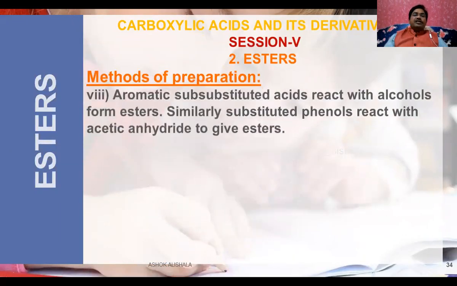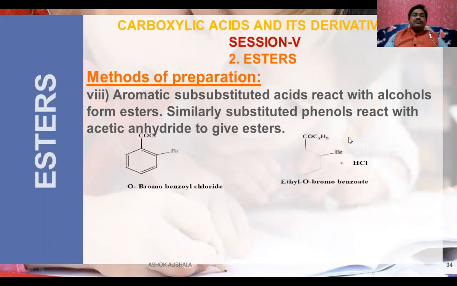The other one is the aromatic substituted acids. Aromatic substituted acids react with alcohols to form esters. Similarly, substituted phenols react with acetic anhydride to give esters. Let us see this one. This is ortho-bromobenzoyl chloride, which when treated with ethyl alcohol gives ethyl ortho-bromobenzoate. This is the benzoyl chloride group, where the ortho position has the bromine.